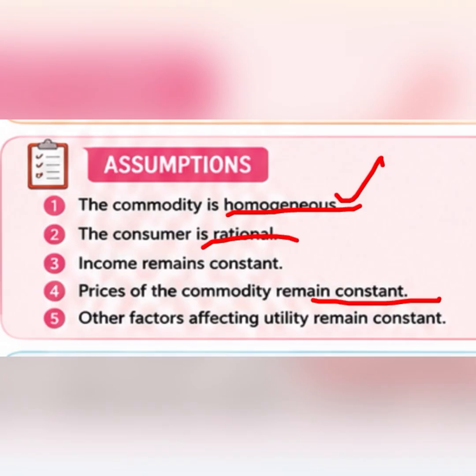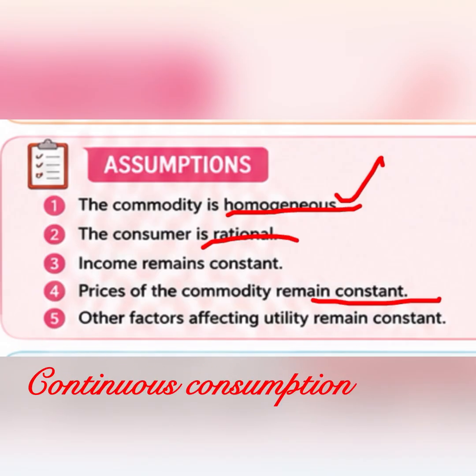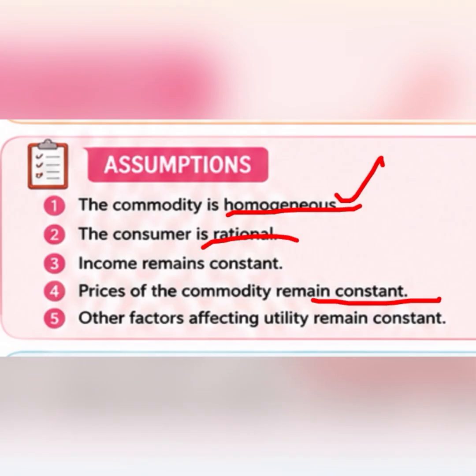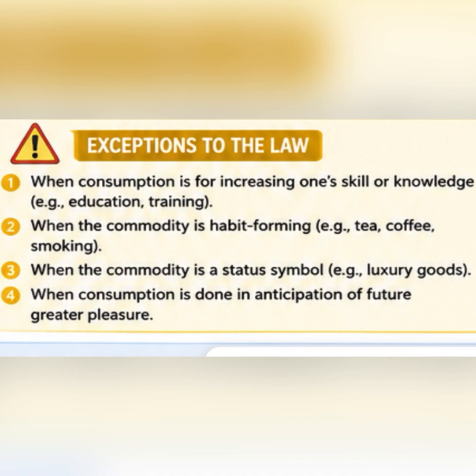Now there is one more assumption that we make for the law of diminishing marginal utility, which is that you are consuming that particular commodity one after the other. There is no gap. It is not like today I am consuming an ice cream and then I consume an ice cream tomorrow. No, it should be continuous consumption, because if I have ice cream today, I can still have it another day because I like ice cream. So there is a time gap. There should not be a time gap between successive consumption. That is one more assumption that comes under this law.